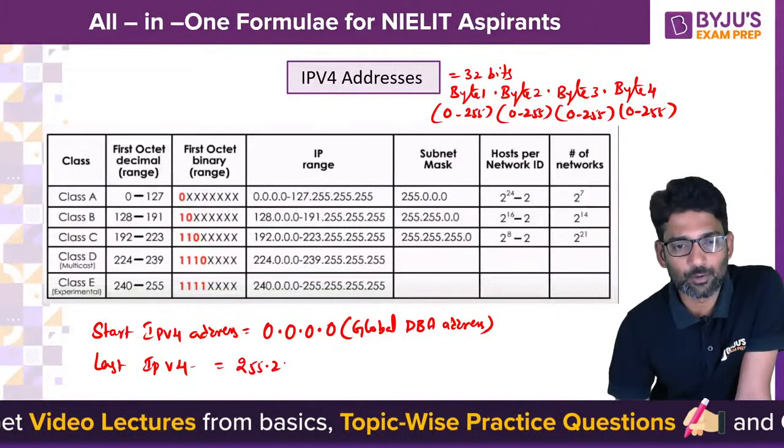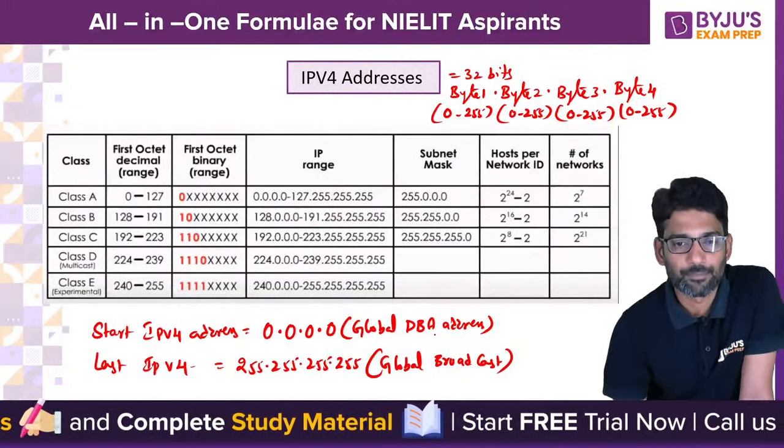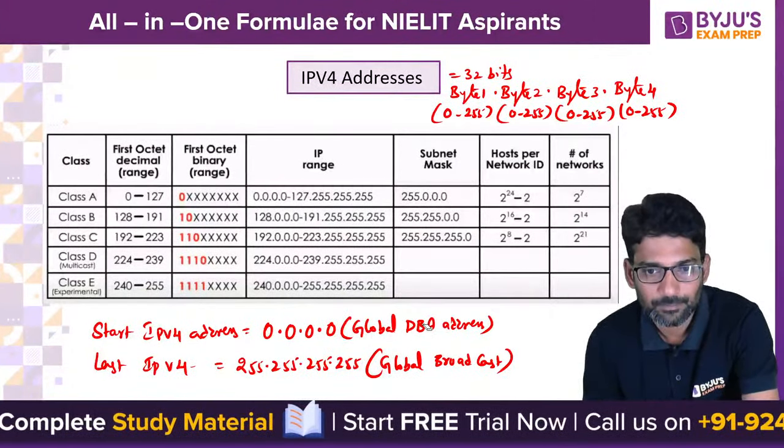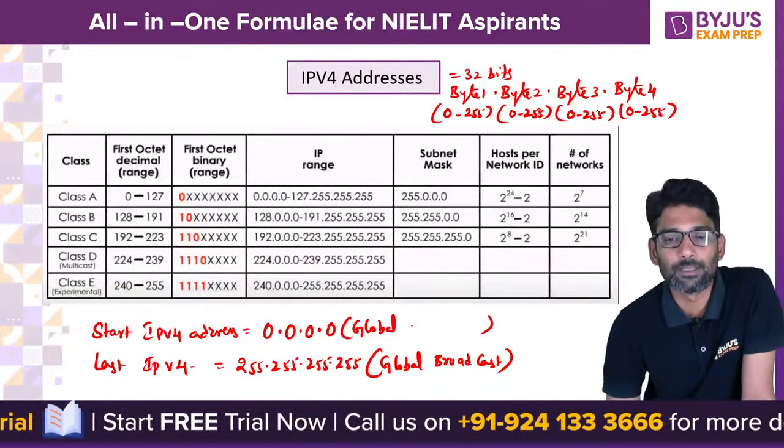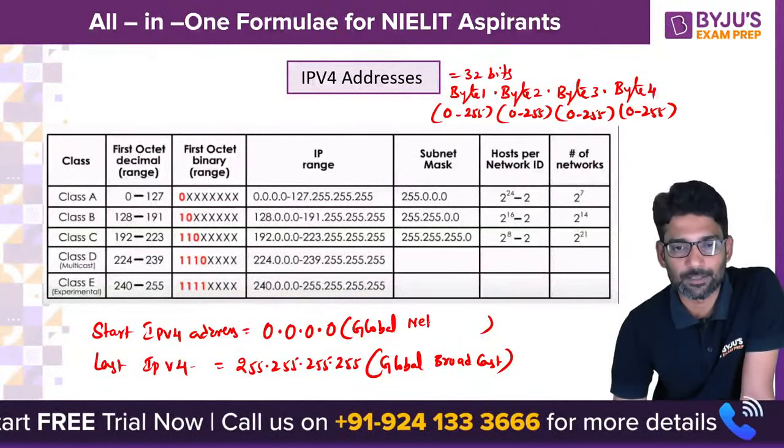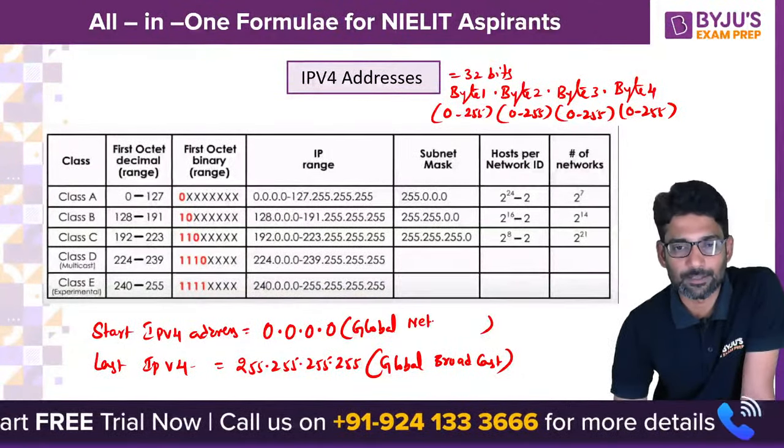This is what we call the global broadcast address, the direct broadcast address.